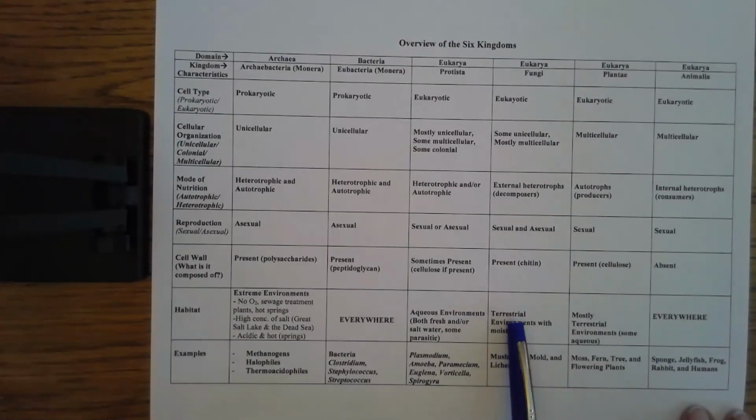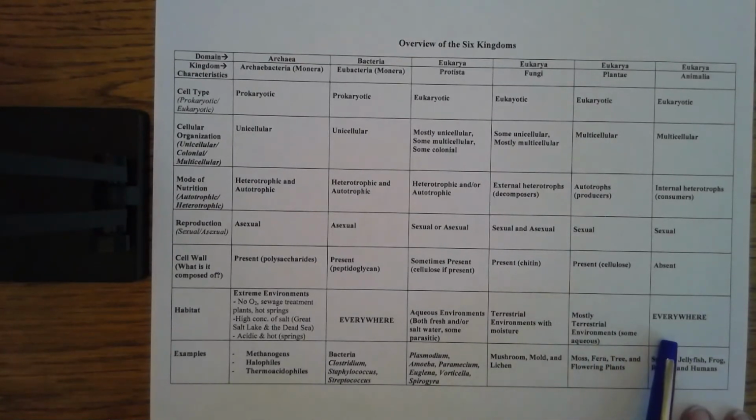So I would make sure that if you haven't already started to write down that terrestrial means on land, and some of the things that I said through here, that you maybe make some extra notes. Plants are mostly terrestrial, okay? The ones that are aquatic, like if you think of a mangrove tree, you know what duckweed is, a lily pad, things like that. Those are the ones that are aquatic, but they're mostly terrestrial.